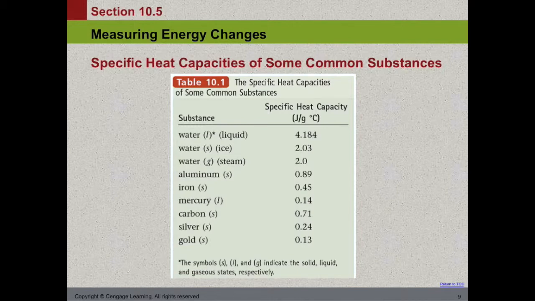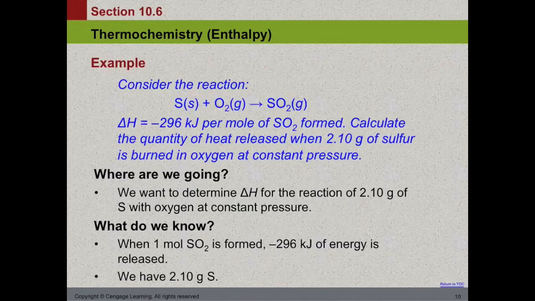Or if we look all the way down at mercury and gold, it doesn't take that much energy for it to get warm. This is why we use something such as aluminum in our cooking, because we want that pan to get hot. We put energy from our stove into the pan in order to cook. And we don't want to waste that energy on trying to warm up the pan. We want it to get hot fast.